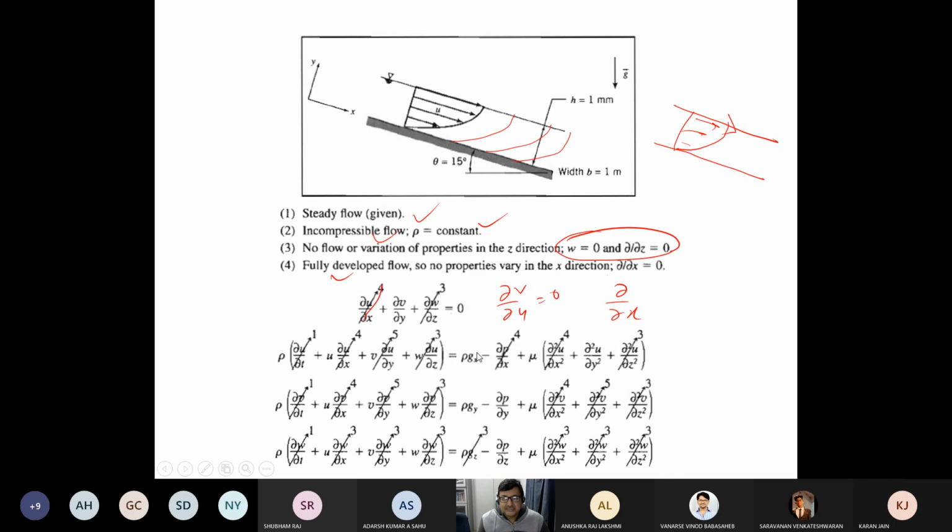So here you will see that gx is surviving because this is an inclined channel. You can understand that G is acting in this direction. It's the perpendicular direction, but I have taken the coordinate system X to be this direction, Y to be this direction. So there will be a Gx and there will be a Gy because gravity is acting in this direction, it will have one component in this direction and one component in that direction. So that is rho Gx and that is rho Gy. Now, in that, you have this to be the profile related with friction. This is the most dominating one, and all other terms are 0.